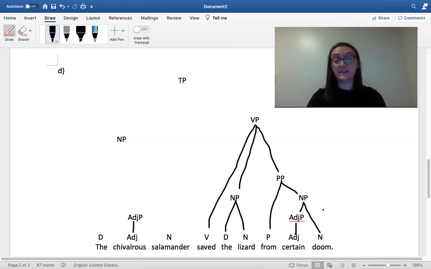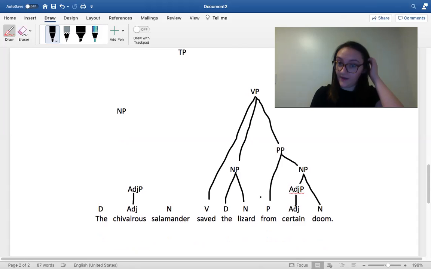And again, the reason I didn't connect the noun phrase to the prepositional phrase is because if we're talking about the lizard, it's being saved, the action that's happening is connected to from certain doom.